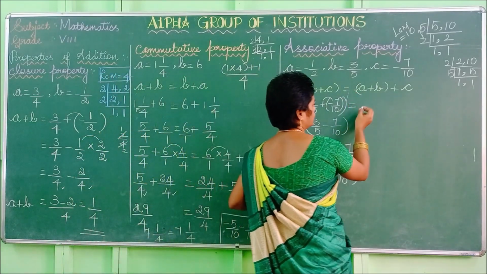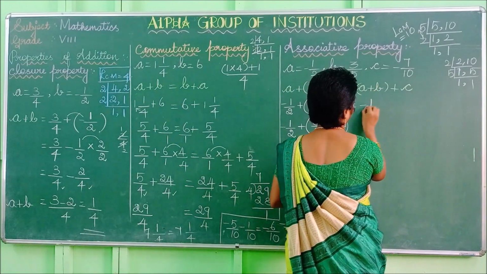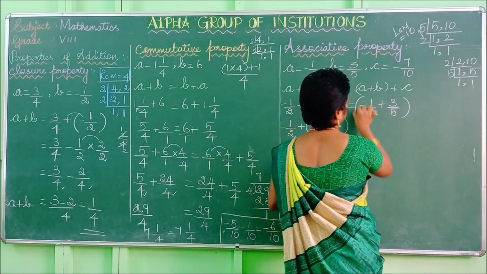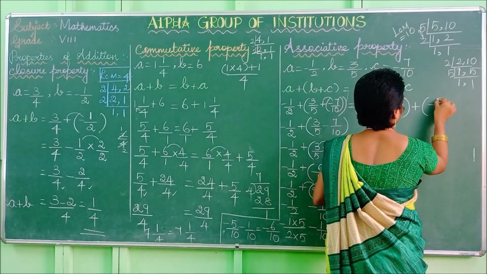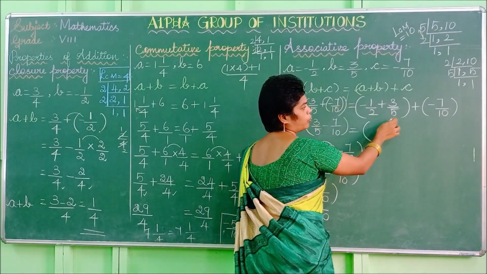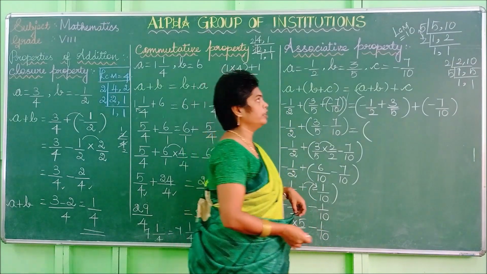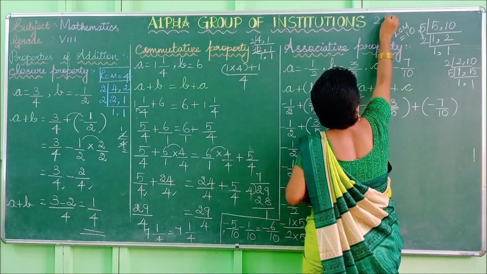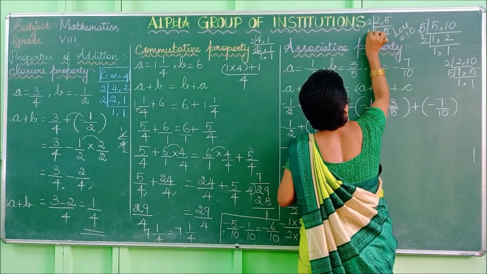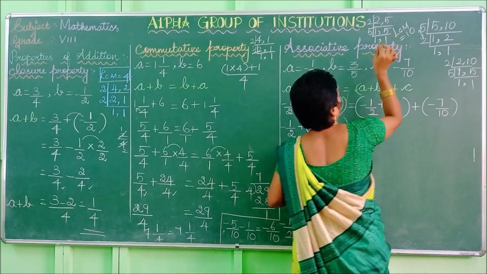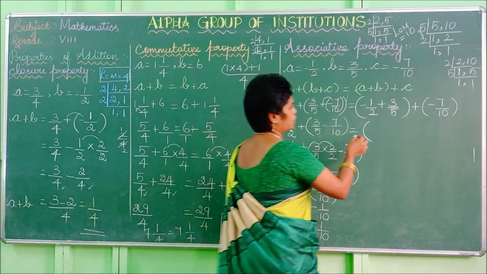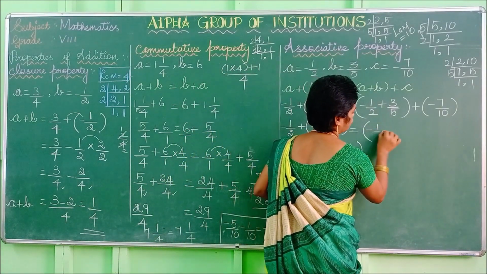So now move on to this side. What is the A value? Minus 1 by 2 plus 3 by 5 plus minus 7 by 10. So listen here. Both are different. So 2 comma 5, if you are taking the LCM for this 2 comma 5, 1 time, 5 times. Again you can do the 5 table, 1 time, 1 time. So what is the LCM value? Our LCM is 10.